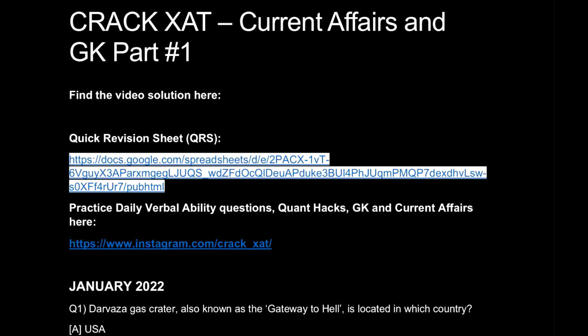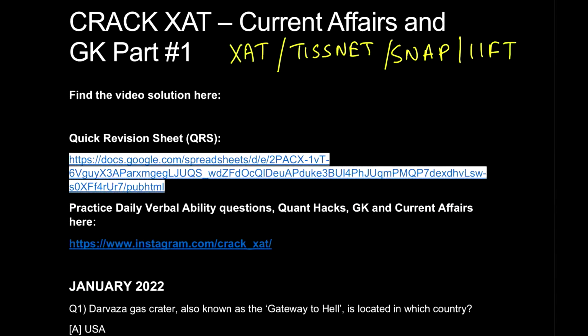This is the first part of current affairs and static GK, specifically, not just for that. Let me tell you that current affairs are not specific to any topic. Here you are going to prepare yourself for XAT GK, TISSNET GK, SNAP and all that stuff. Everything is going to be covered here, even IIFT as well. So don't worry about any of these things.